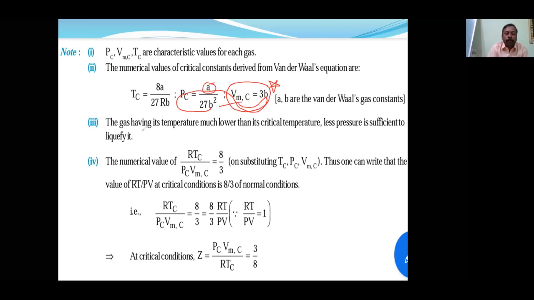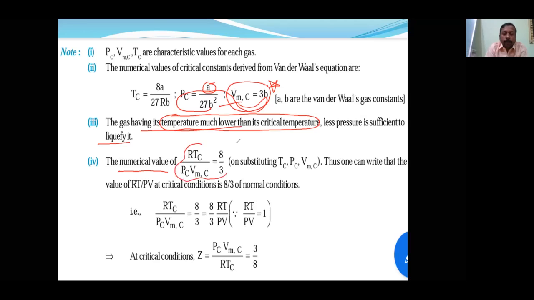So the first method is to find the volume by using b. For a gas whose temperature is much lower than the critical temperature, the pressure is sufficient to liquefy. If the present temperature is below the critical temperature, just apply the critical pressure. The numerical value of this is very, very important.